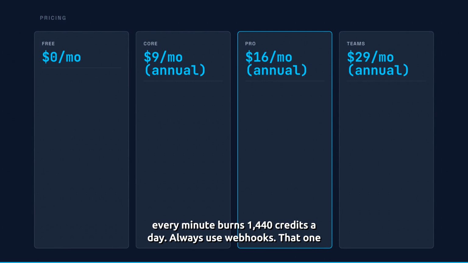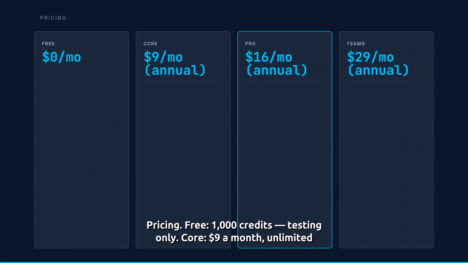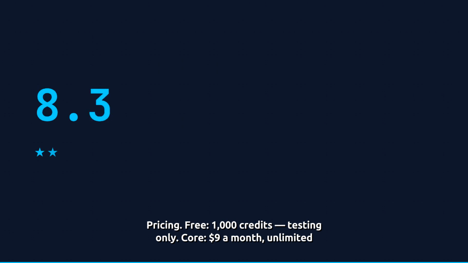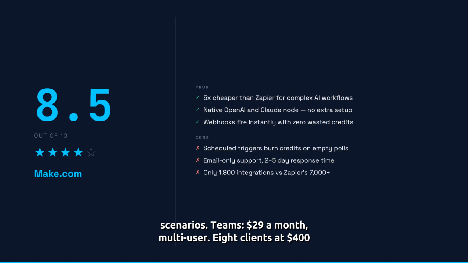Pricing. Free: 1,000 credits, testing only. Core: $9 a month, unlimited scenarios. Teams: $29 a month, multi-user.